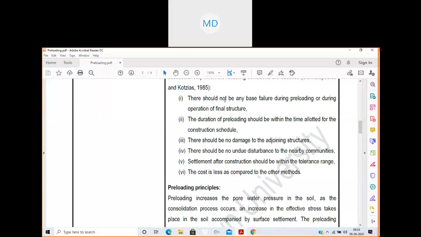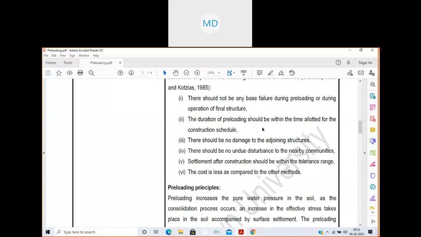These things you studied in your fifth sem and sixth sem. So base failure should be avoided also during the operation of the final structure. When you put the final load of the structure, there should not be base failure. If base failure is there, then ultimately applying the technique will be useless.